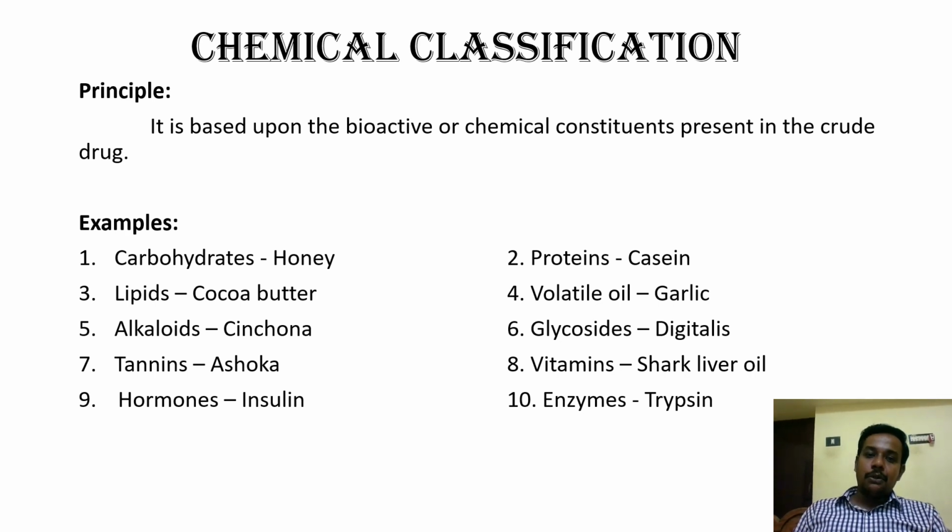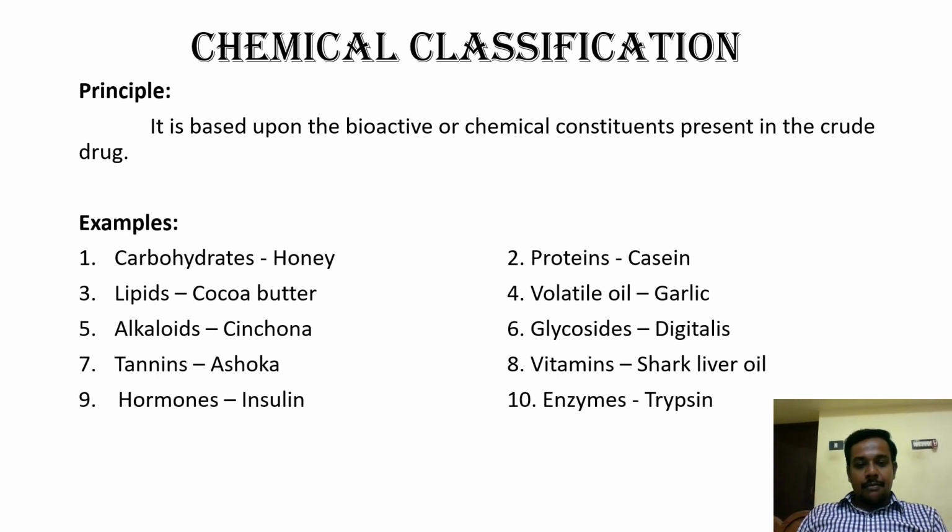Now we'll enter into the chemical system of classification, an important system of classification. So what's the principle of this one? It's based upon the bioactive constituents or the chemical constituents present in the particular crude drug. So here we classify all the crude drugs based upon the chemical constituents or bioactive substances present in them, right?